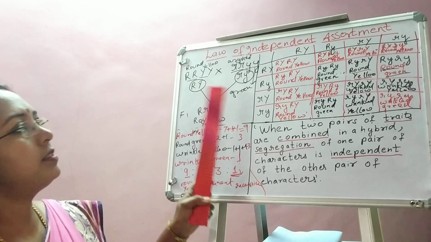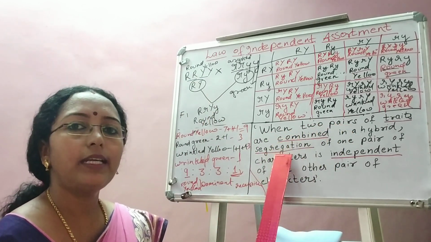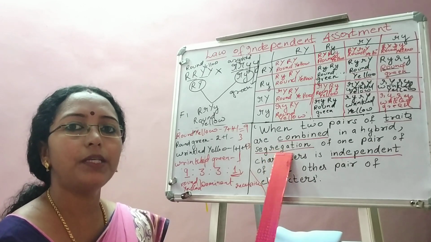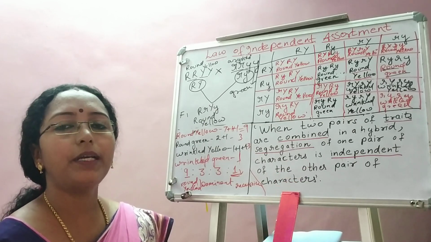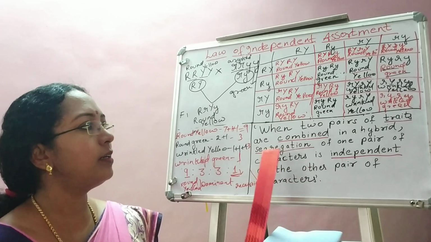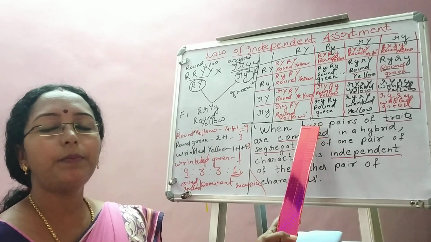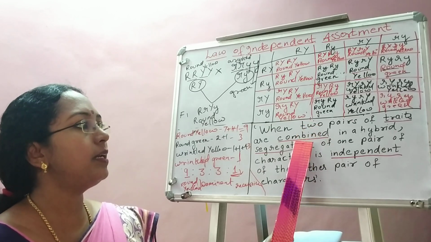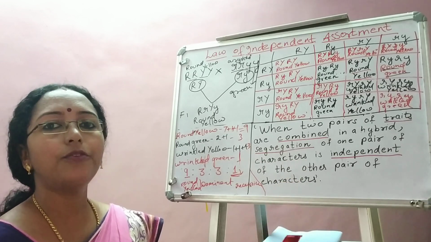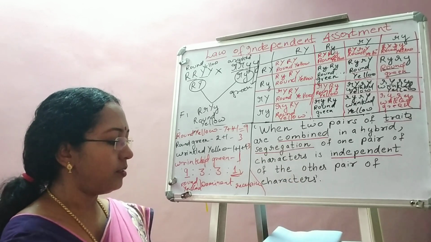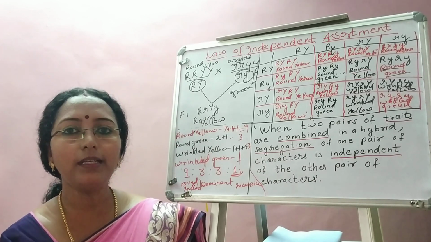So, this clearly states that when two pairs of traits are combined in a hybrid, segregation or separation of one pair of character is independent of the other pair of character. This law you need not by heart, it is very easy. Here more than one pairs of characters are taken, so it is based on dihybrid cross. And what happens there? Combination of one pair of character or segregation is independent of the other pair of character. So with this we come to the end of all the three laws framed by Mendel.